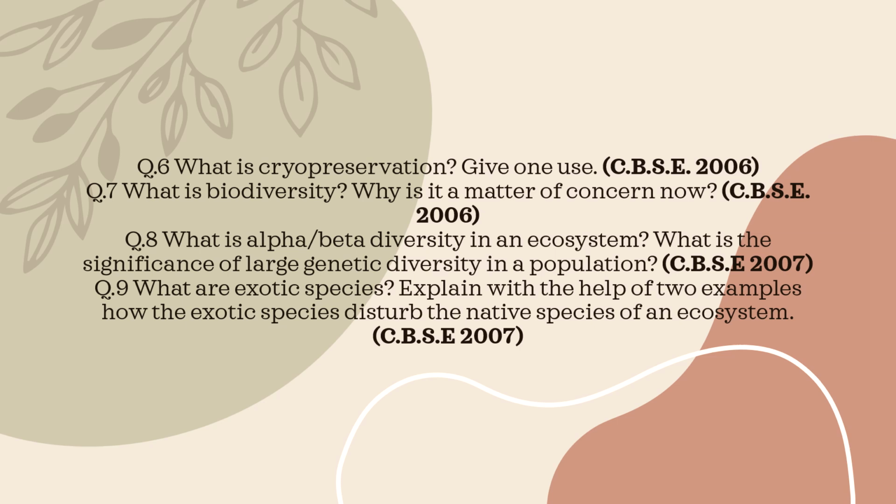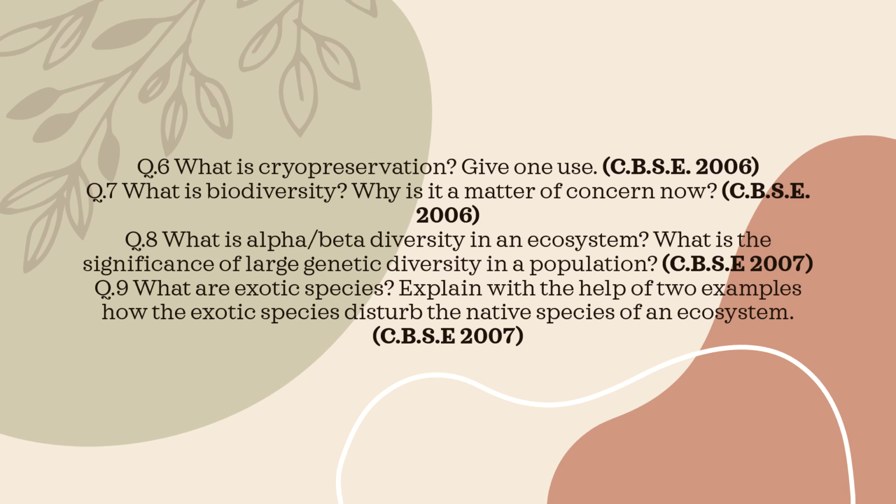Question 8. What is alpha and beta diversity in an ecosystem? Alpha diversity refers to the species diversity within a particular area or ecosystem. Beta diversity refers to the change in species diversity between different ecosystems. What is the significance of large genetic diversity in a population? Large genetic diversity increases adaptability, ensures better survival under changing environments, and lowers the risk of extinction.